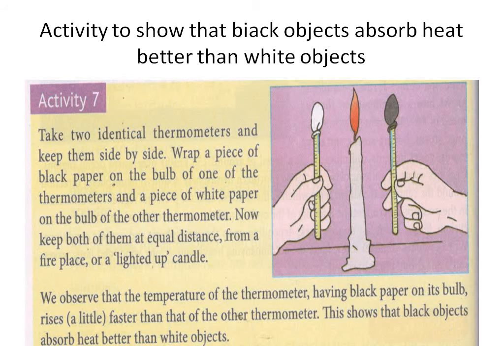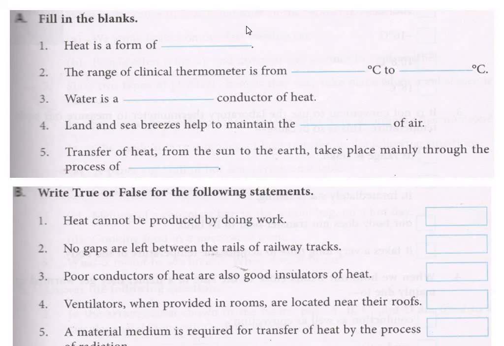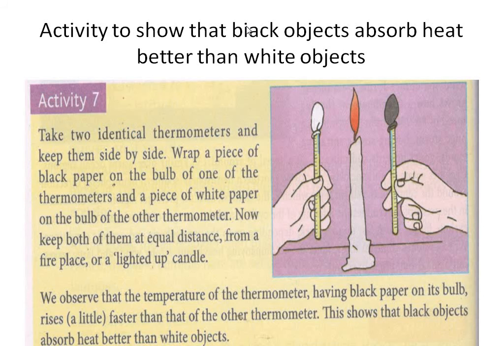There is an activity for you. Activity to show that black objects absorb heat better than white objects. This is the black object, marked BL. Activity to show that black objects absorb heat better than white objects.